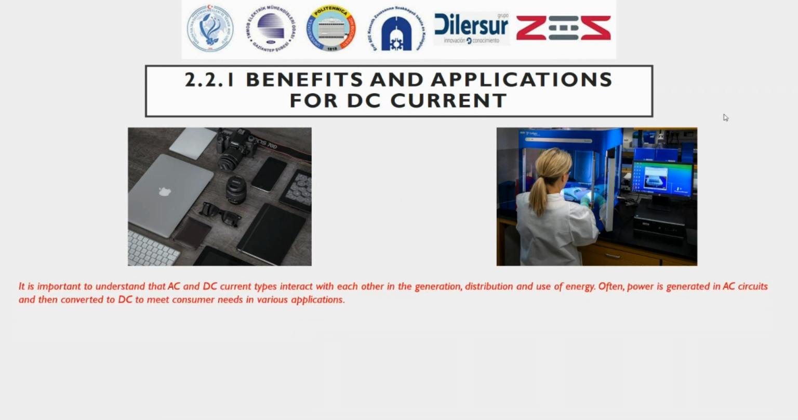It is important to understand that AC and DC current types interact with each other in the generation, distribution, and use of energy. Often, power is generated in AC circuits and then converted to DC to meet consumer needs in various applications.